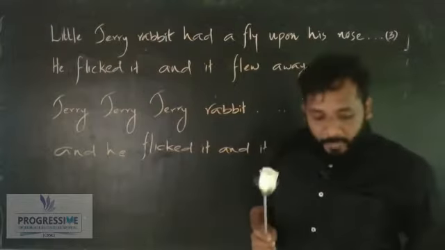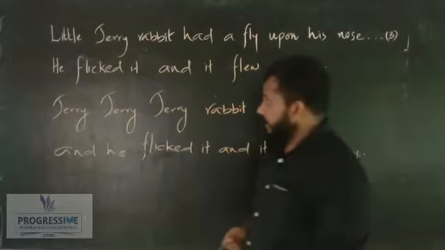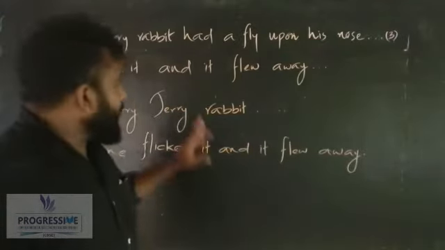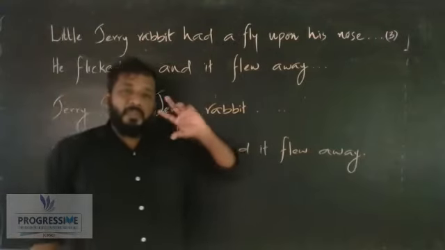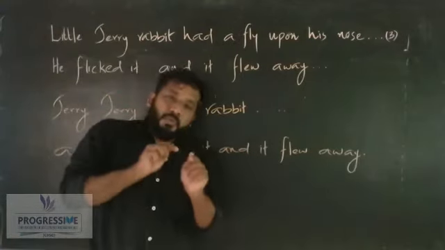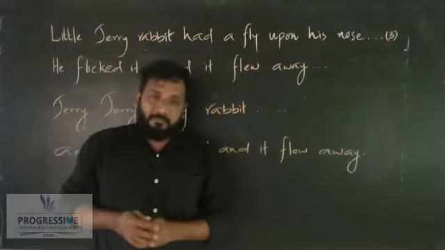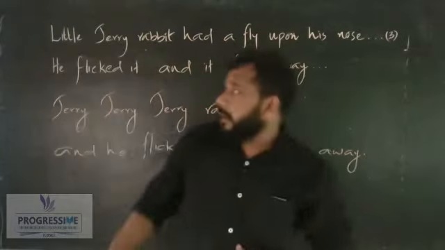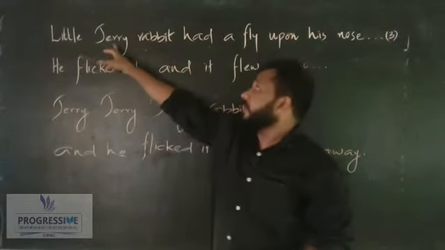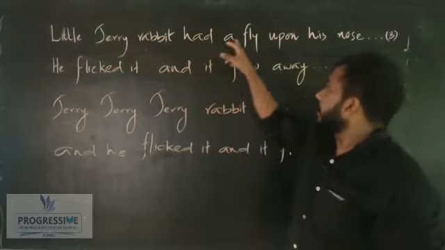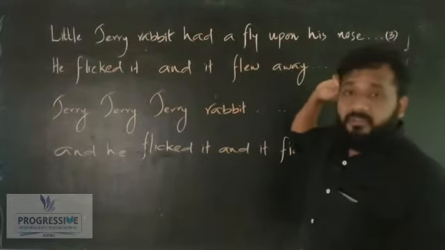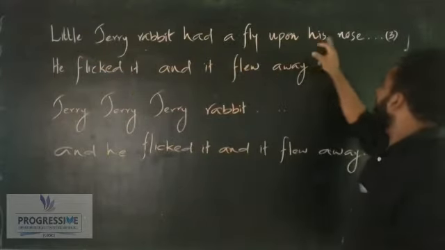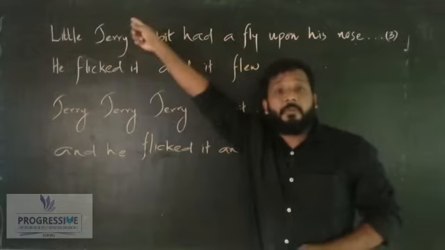So this is the rhyme for you for today. And here I just want to tell you, we used so many words to have this poem before us. Am I correct? We used so many words. For example, here: Little Jerry Rabbit had a fly upon his nose. How many words did we use here? 1, 2, 3, 4, 5, 6, 7, 8, 9 words used in the first line.